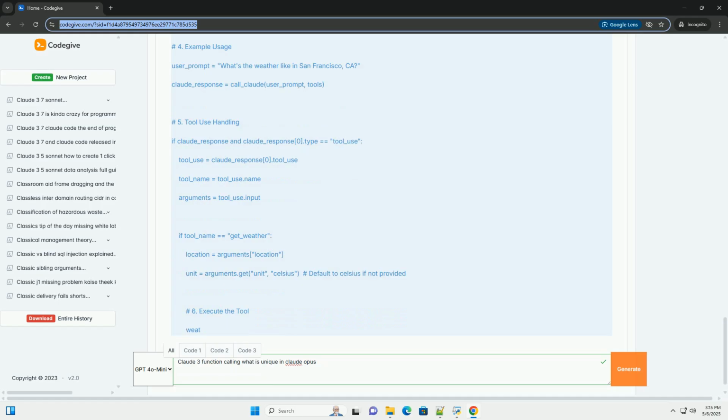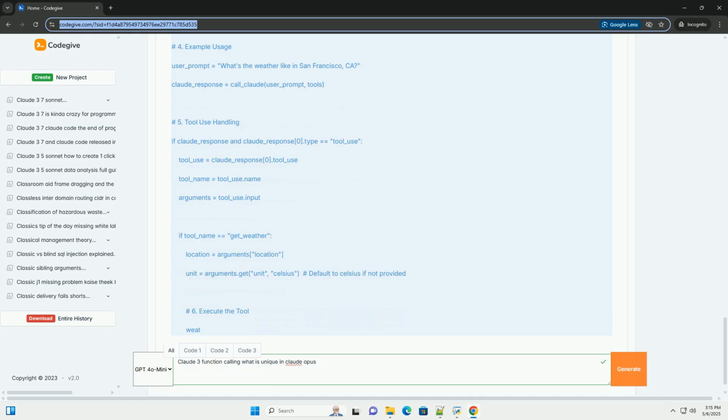Chains of tool use: Claude 3 is capable of using multiple tools in a single conversation. The process is the same. Claude requests a tool, you execute it and send the result back, and Claude can then use that result to generate a final response or request another tool. Advanced techniques.